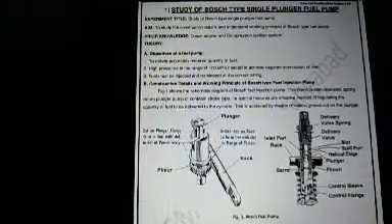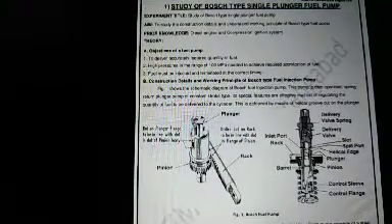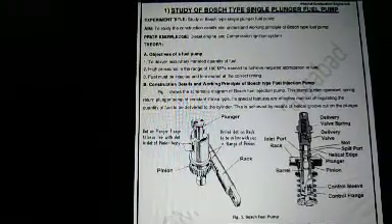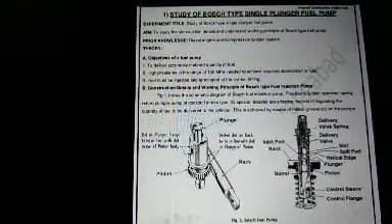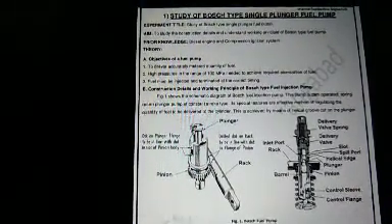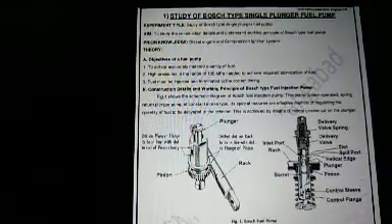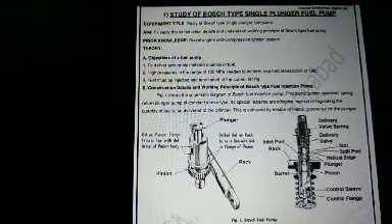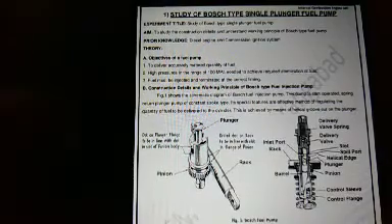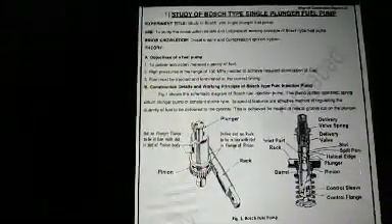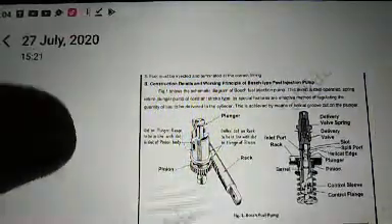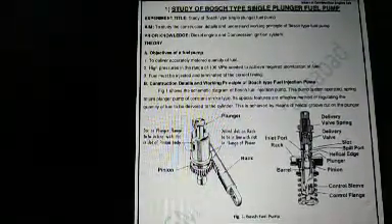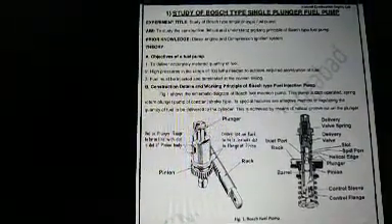Now another component which is important, since fuel injection is a very important factor in IC engines, is which type of pump we are using. We may use a Bosch type pump or any other type of pump, but the Bosch type single plunger pump is very effective in fuel injection.